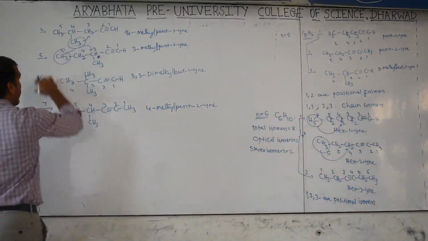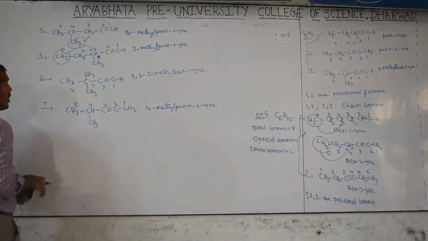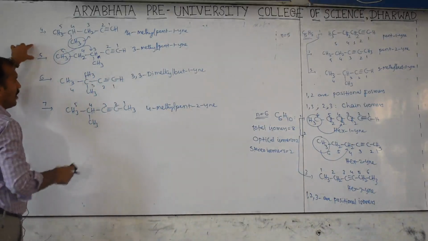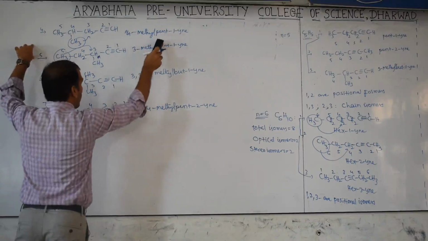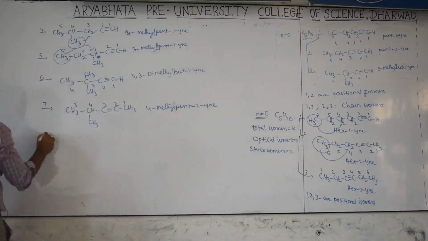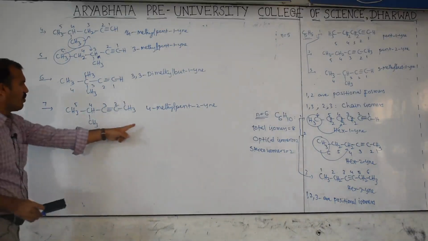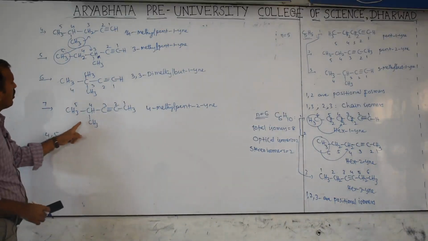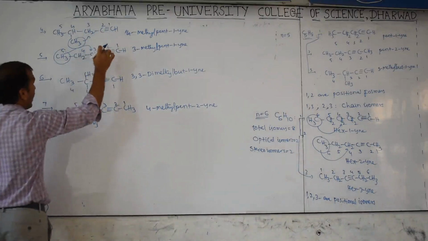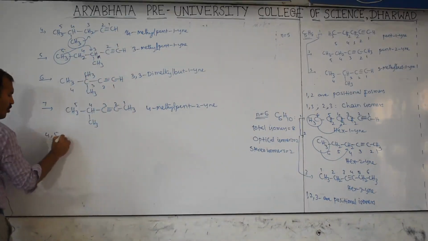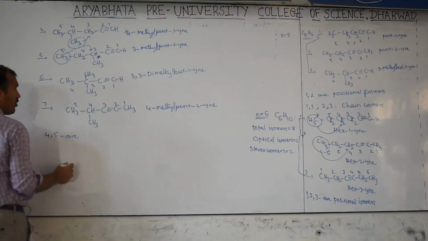Now in this they will ask what is the relation between 4 and 5. Here 4 has methyl, 3 methyl, pent is the same. Therefore 4 and 5, and here also pent is there. Then count only 4 and 5 now, because here the position is at the end, here also at the end. 4 and 5 are which type of isomer?